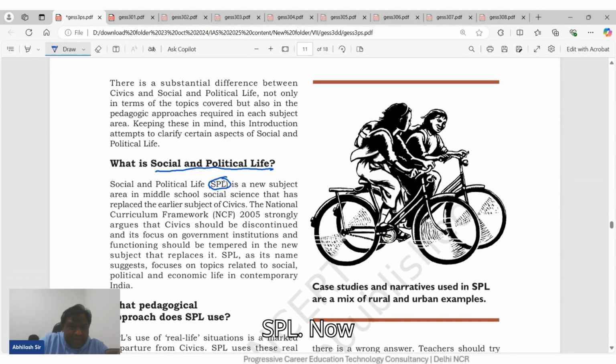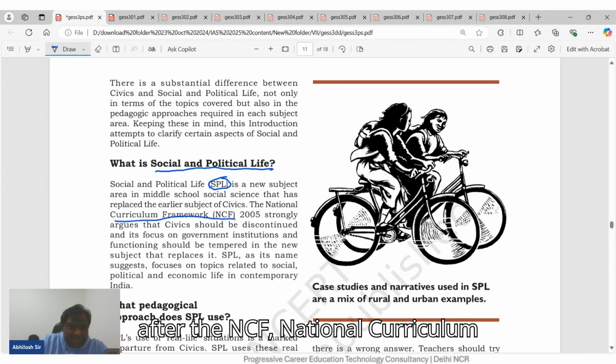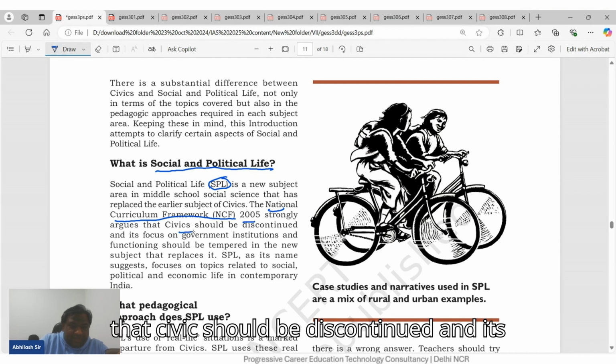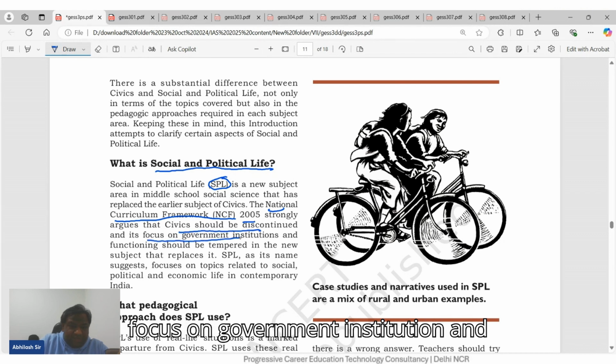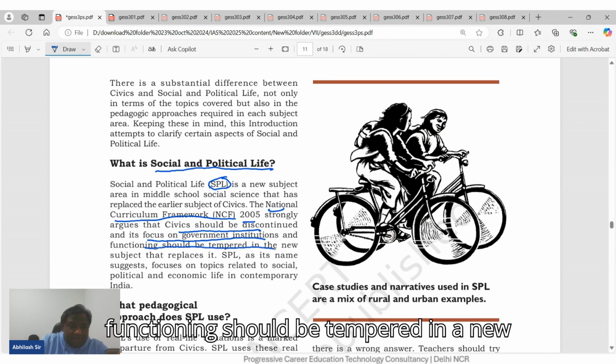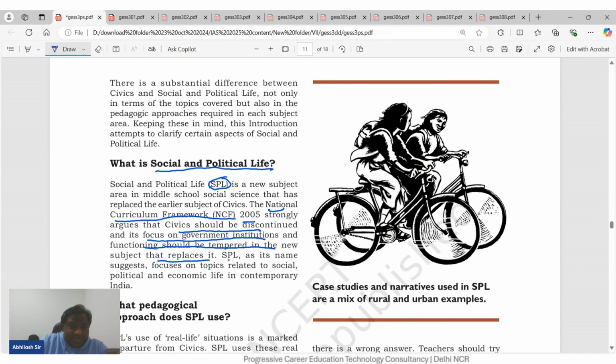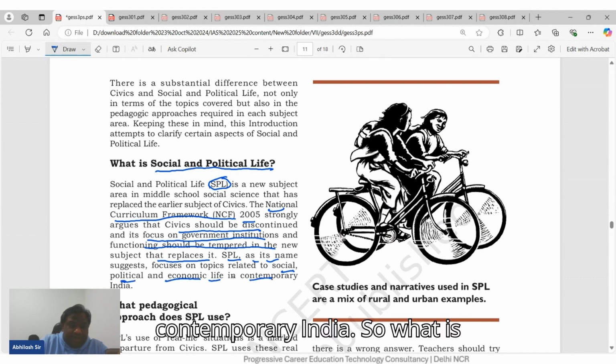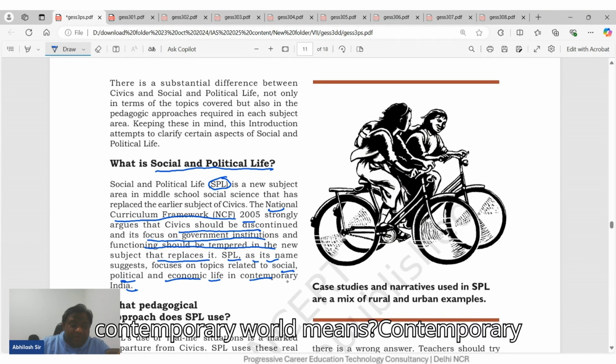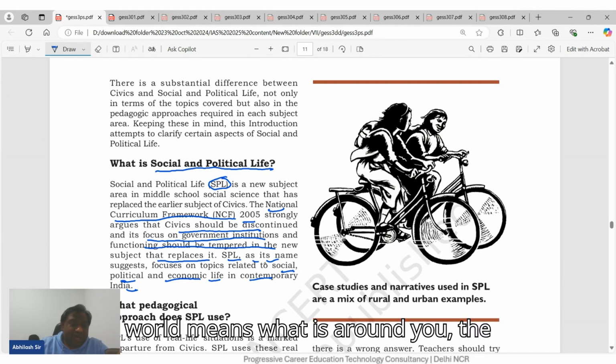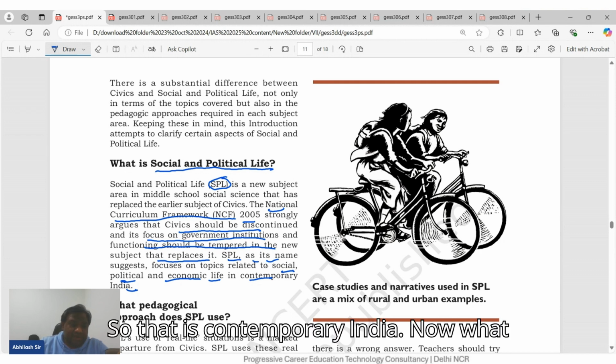SPL. Now, after the NCF, National Curriculum Framework 2005, it was said that civics should be discontinued and its focus on government institutions and functioning should be tempered in a new subject that replaces it. So SPL, as its name suggests, focuses on topics related to social, political, and economic life in contemporary India. What does the word contemporary mean? Contemporary means what is around you, the way you are seeing India today. So that is contemporary India.